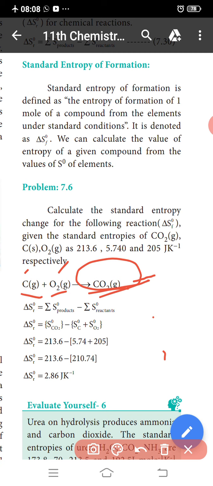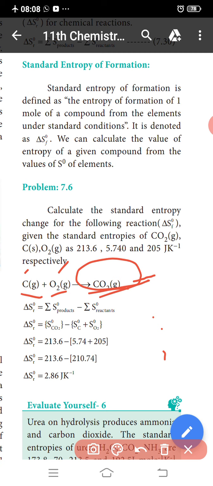So the delta S R naught value is minus 2.86 joule per Kelvin. This is the standard entropy change.